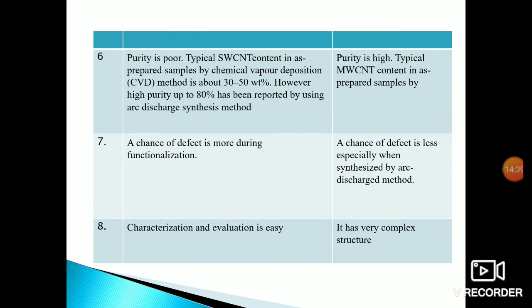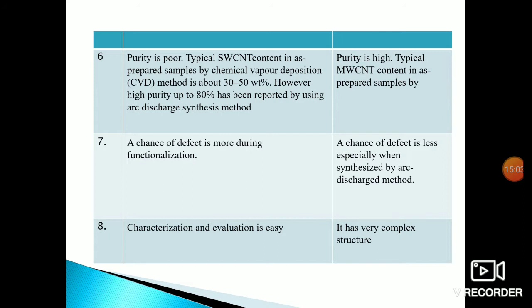The sixth point is purity. The purity of single-wall nanotubes is poor. Typically, the single-wall carbon nanotube content in as-prepared samples by the chemical vapor deposition method is about 30 to 50% by weight.